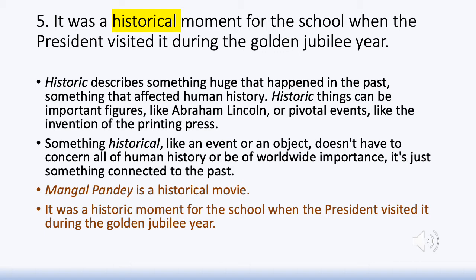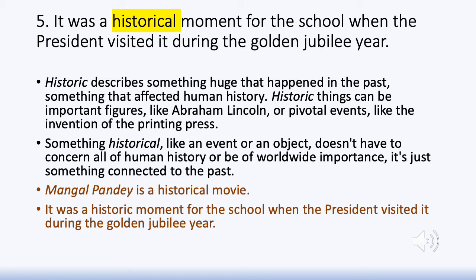A historic thing can be a person, it can be an event, something that has great significance. It need not be directly connected to history as a subject, as a record of past events. We use the word historic to refer to something that is very significant.